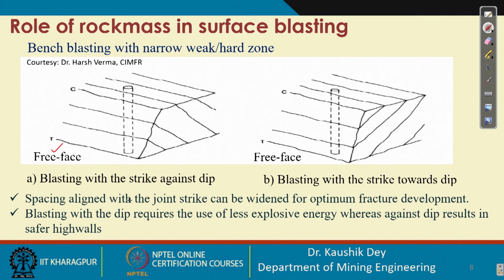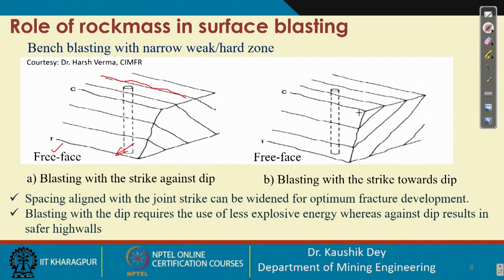In this case, we can achieve very good control over the back break, but the explosive requirement is a little bit higher, because we have to force the rock against its natural free falling direction, that is the natural joint direction. We have to blast against that. So, this is blasting against dip, and that is why the explosive charge requirement may be more in that case. However, the control over the back break, or the post-blast wall, is very stable in this condition.